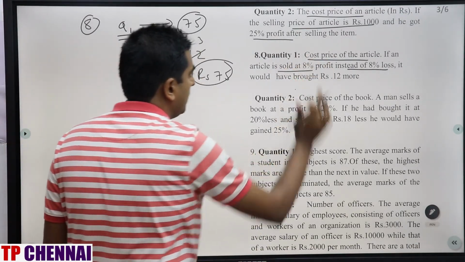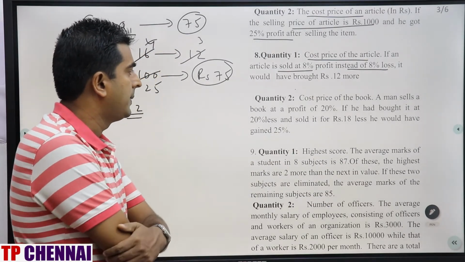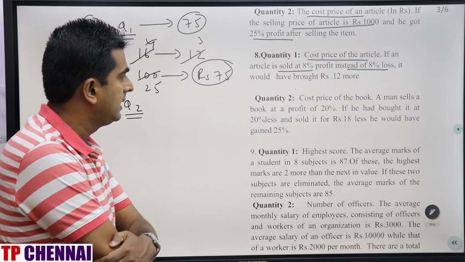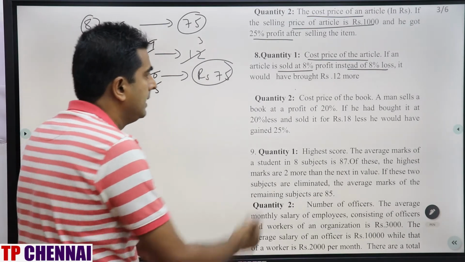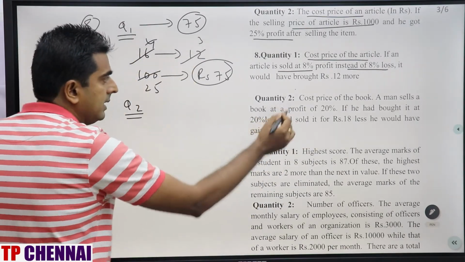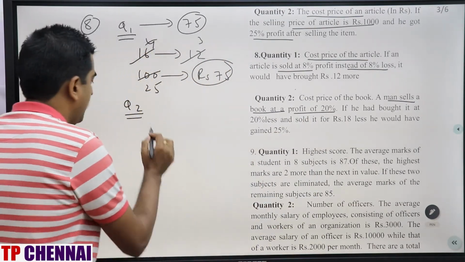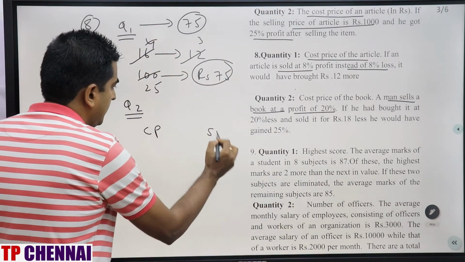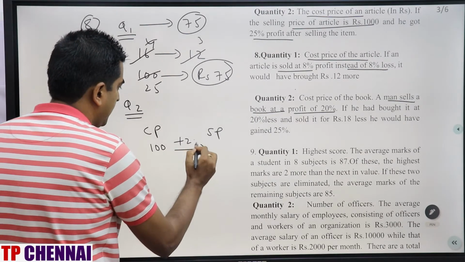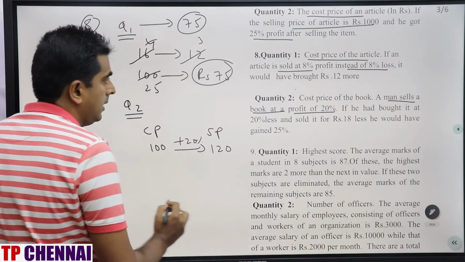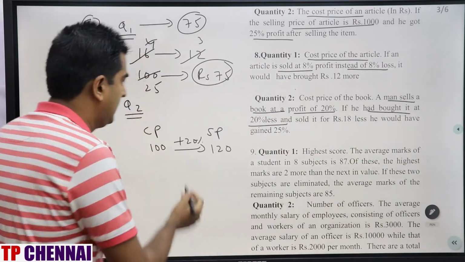Cost price of book. A man sells a book at a profit of 20%. If he had bought it at 20% less and sold it for rupees 18 less, he would have gained 25%. Right? Again CP they are asking, but here on condition. A man sells a book at a profit of 20%. I am writing here CP, I am writing here SP. If my initial CP is 100, 20% profit is there. So my SP will be how much? 120.